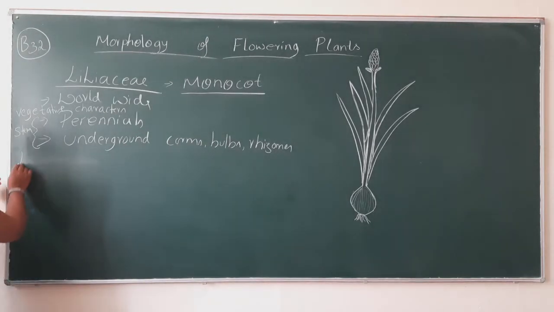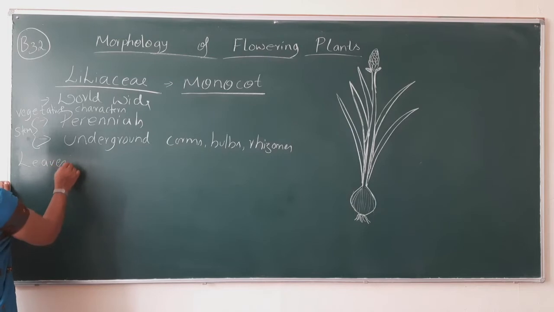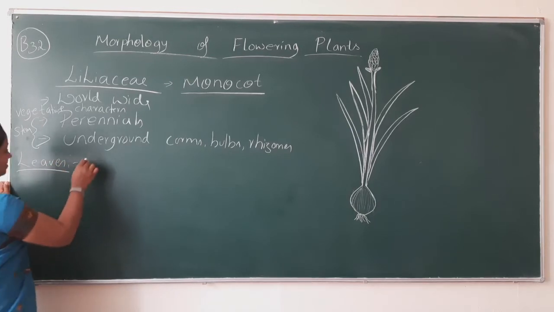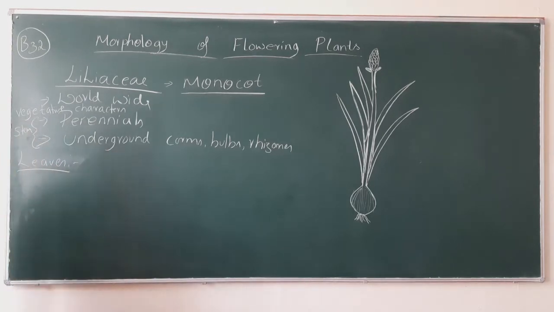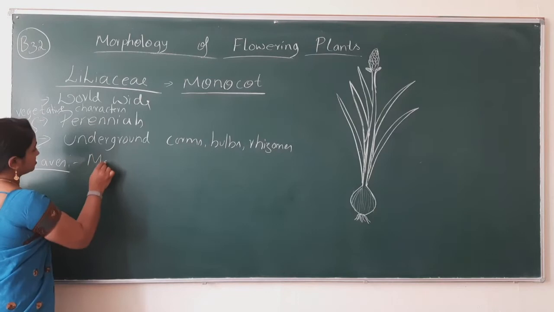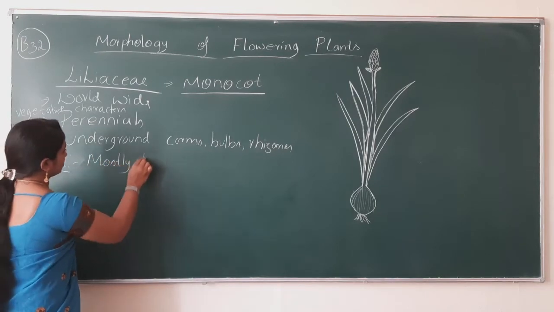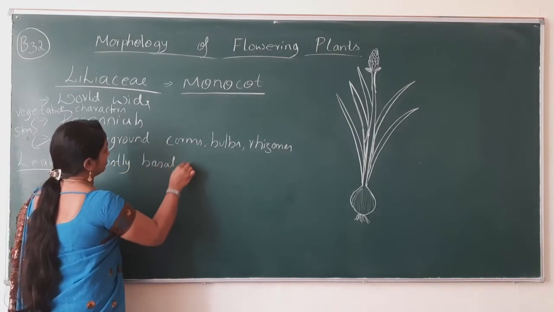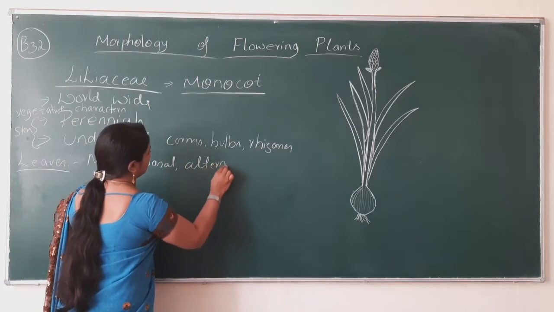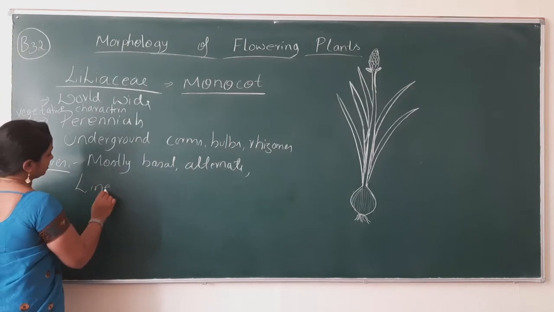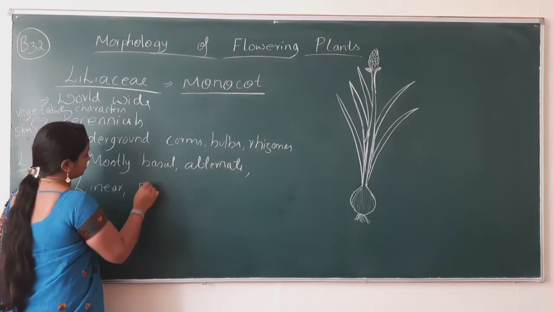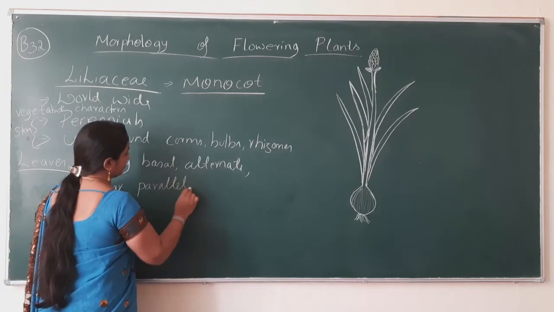And coming to the leaf, the salient features of the leaf: the leaves are mostly basal, alternate, linear with parallel venation.